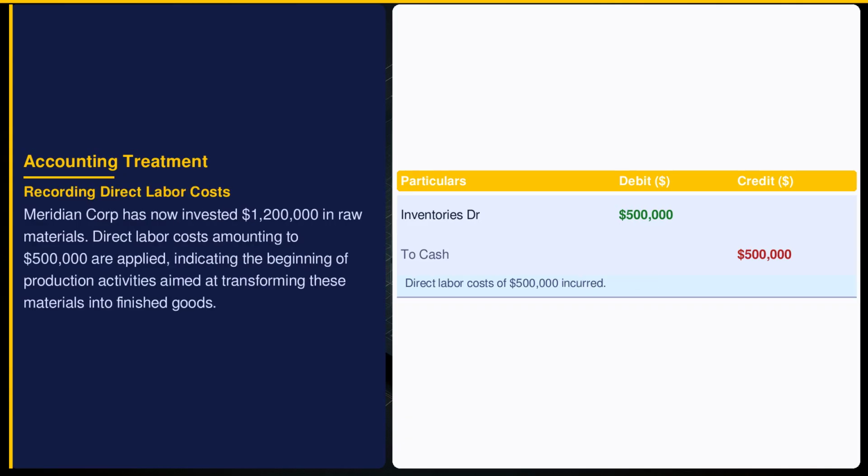Under Indian Accounting Standard 2, direct labor costs are capitalized as part of inventory costs. Meridian Corporation records a $500,000 increase in inventories, reflecting the labor directly attributable to production. This entry reduces cash, signaling payment for workforce efforts. Capitalizing these costs ensures inventory values reflect complete production costs.